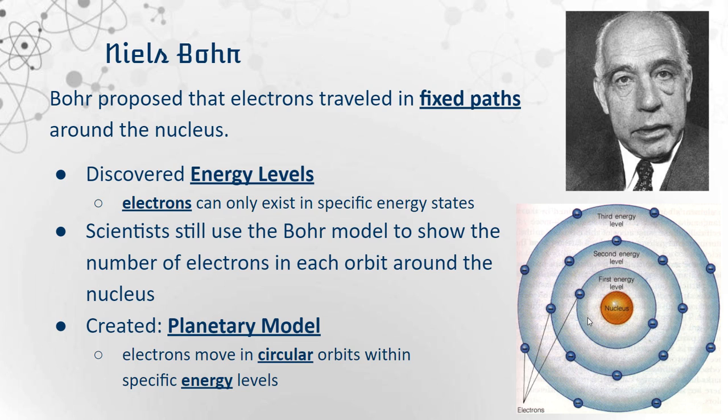Scientists actually still use this model to show the number of electrons in each orbit around the nucleus. We're going to actually be using this model too when we get to energy levels for electrons. Niels Bohr called this the planetary model because the electrons moved in circular orbits within specific energy levels, just like planets rotated around the sun in their own rotation.